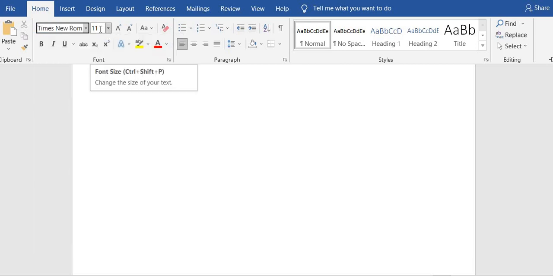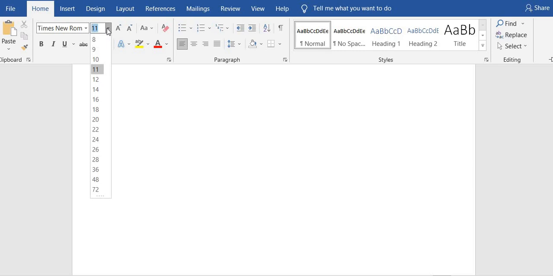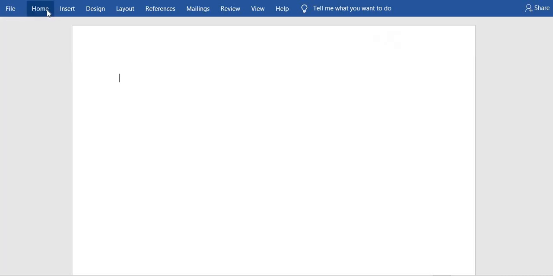Then just beside the box we have another little box with numbers. Click on the arrow that is facing downwards, and the numbers will appear. We are going to make our document 12, and this applies to all the styles, be it APA, MLA or Chicago. Click on 12. Then we have made our document into a good font.